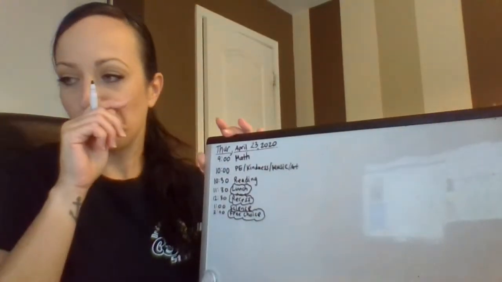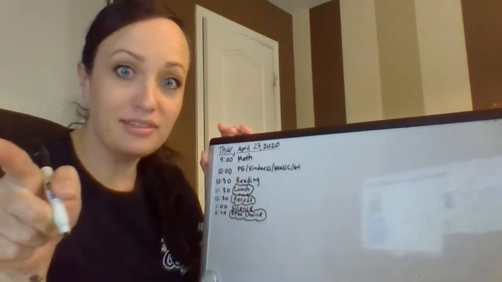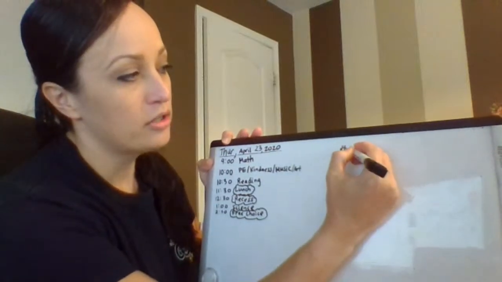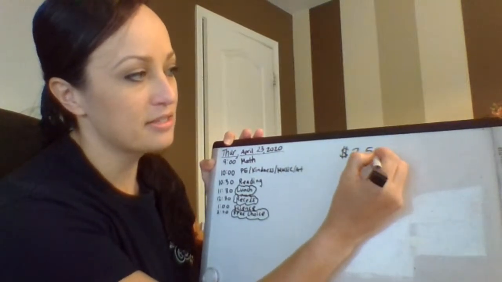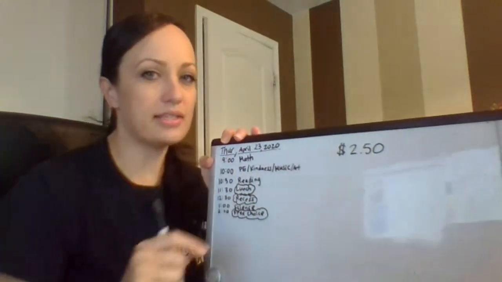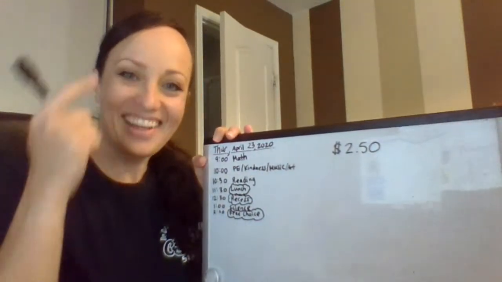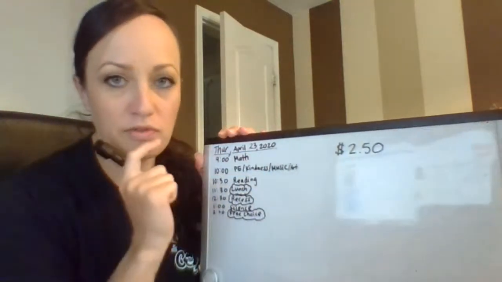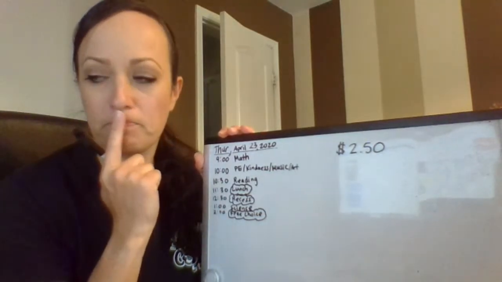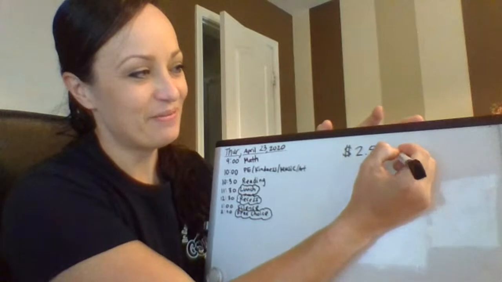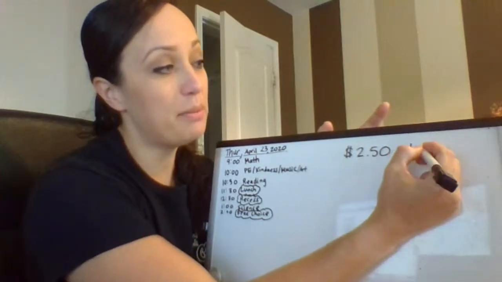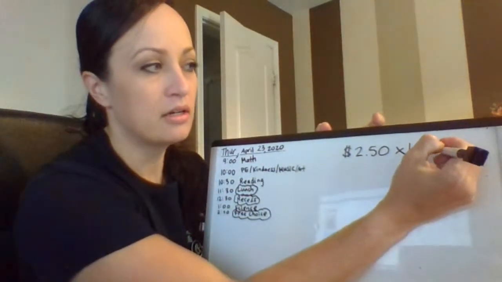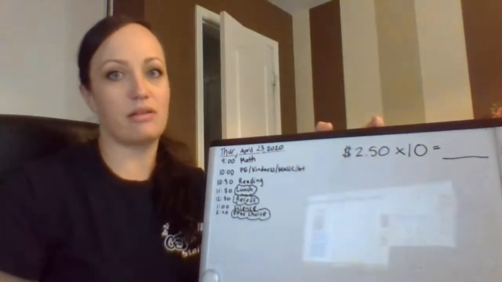All right, so here we go. Your number talk that you're going to respond to in Flipgrid will be, let's say that we have $2.50, and let's just say one person has that. Let's just keep it in context and think about it in a real situation. That helps me a bit more too. So $2.50, and we're going to multiply it. Let's just say that there are 10 people who have $2.50. So then how much money would that be altogether?